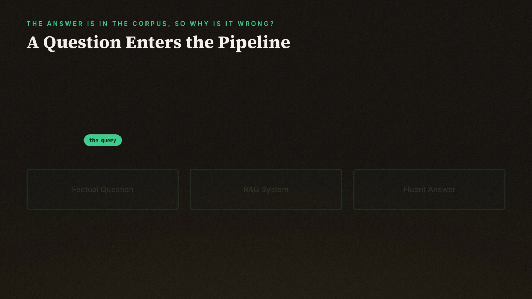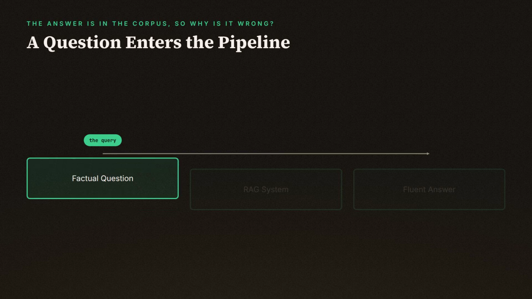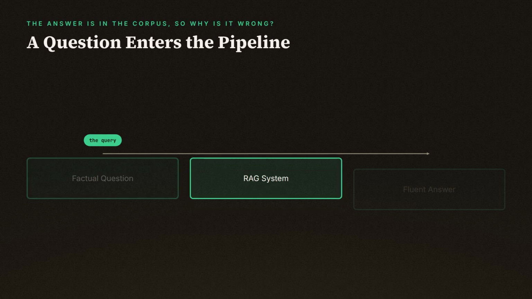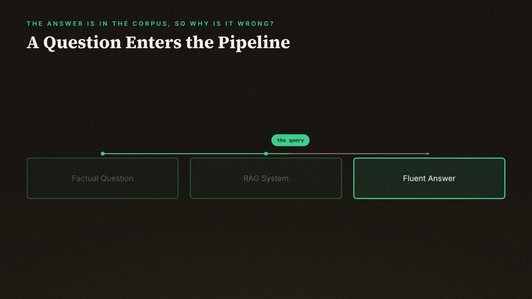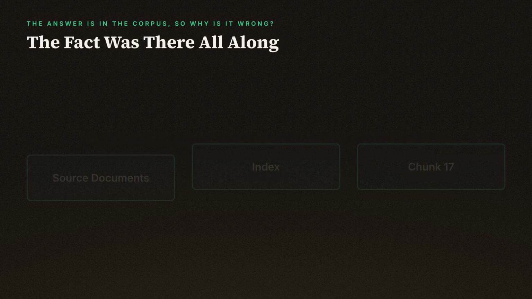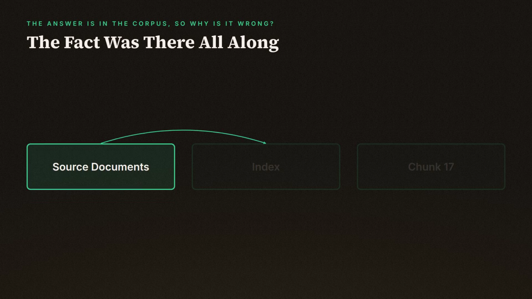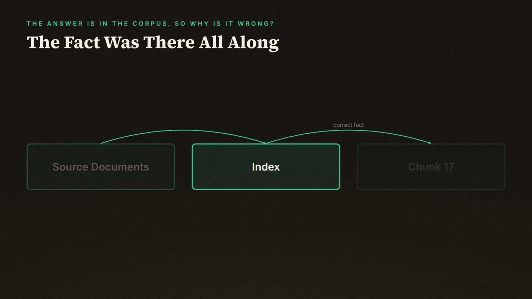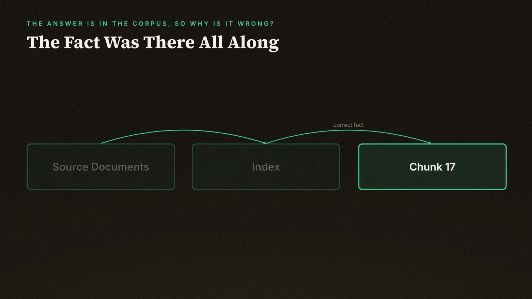Here's a scenario that trips up a lot of teams. You ask your RAG system a specific factual question, something like, what's the maximum retry timeout in the payments config? The answer comes back fluent, well-formatted, and completely wrong. You go check the source documents, and the correct fact is right there, sitting in the index, chunk 17 of the config reference. So the natural conclusion is that the model hallucinated.